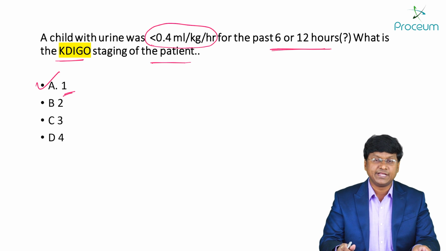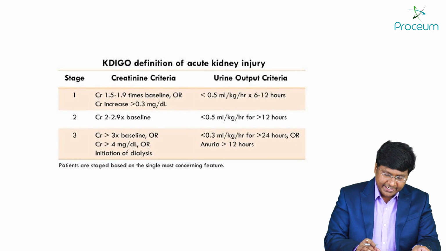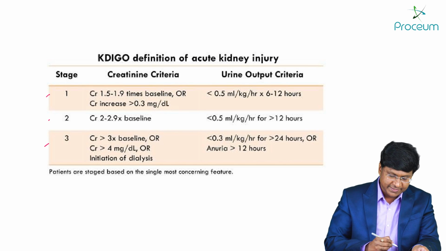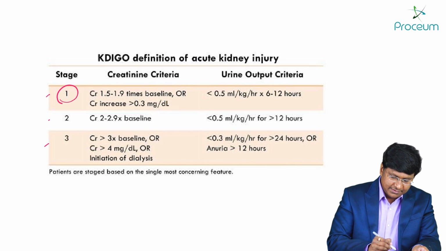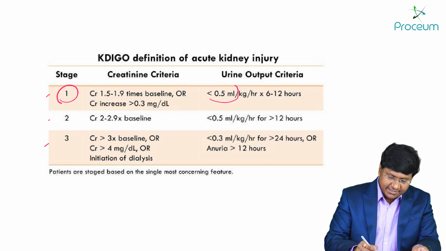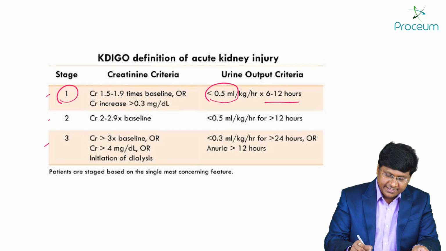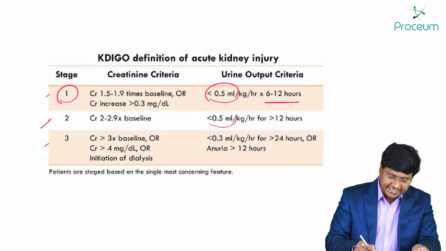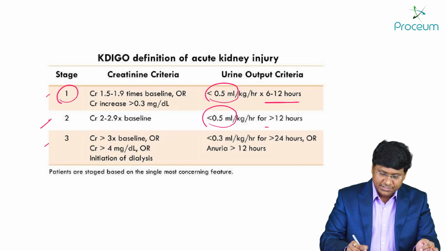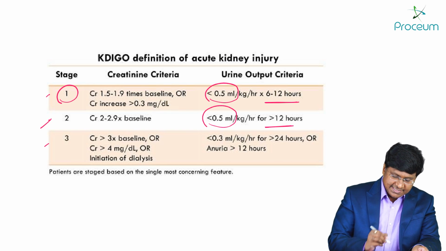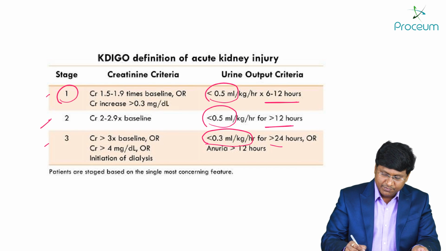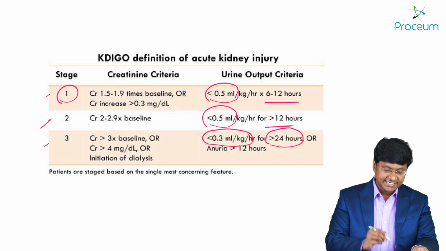Now, let me show you the KDIGO staging for acute kidney injury or acute renal failure. If you take the KDIGO definition of acute kidney injury, we have stage 1, 2 and 3. Stage 1, you have urine output less than 0.5 ml per kg per hour for nearly 6 to 12 hours. Stage 2, urine output less than 0.5 ml per kg per hour for more than 12 hours. And stage 3, the urine output is less than 0.3 ml per kg per hour for more than 24 hours.